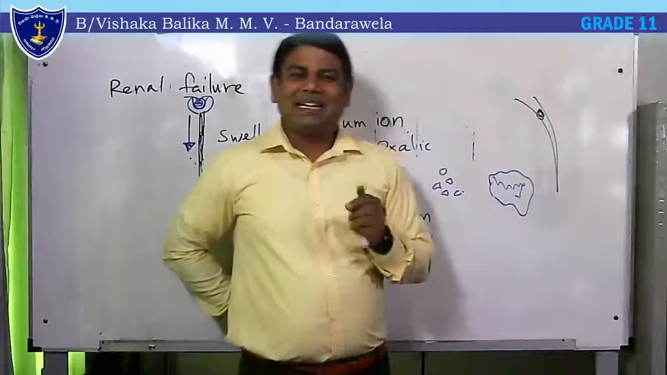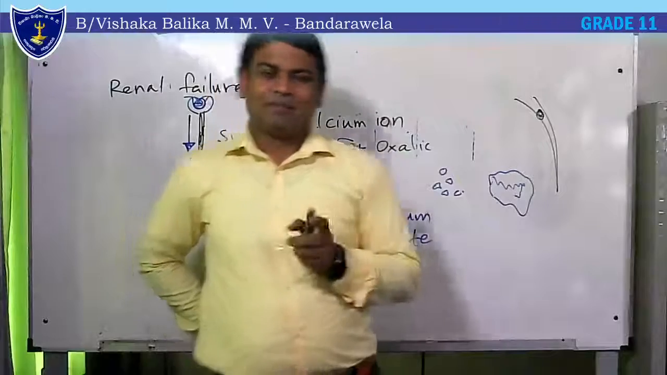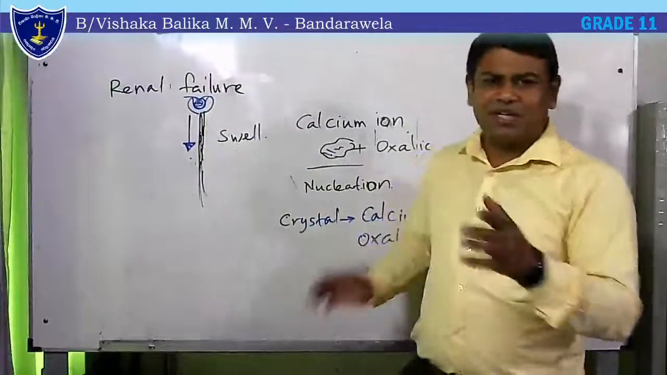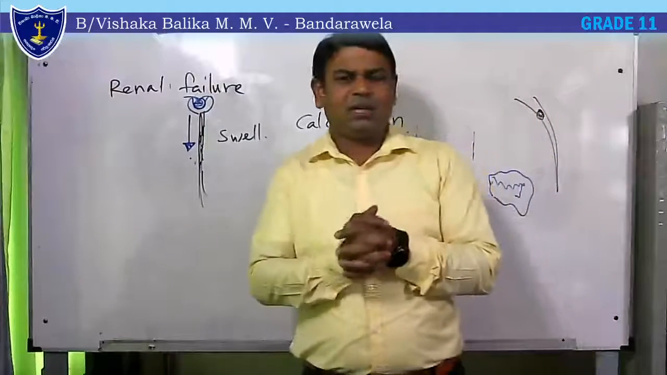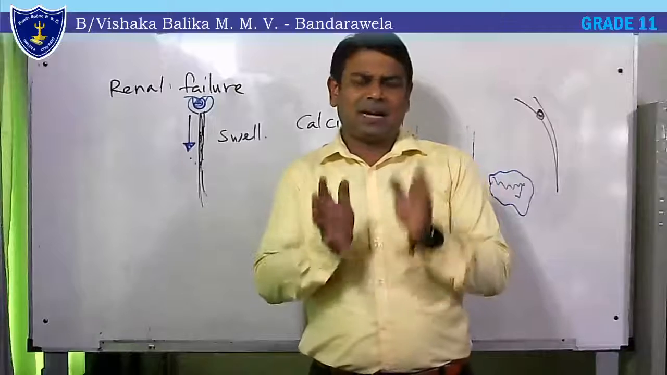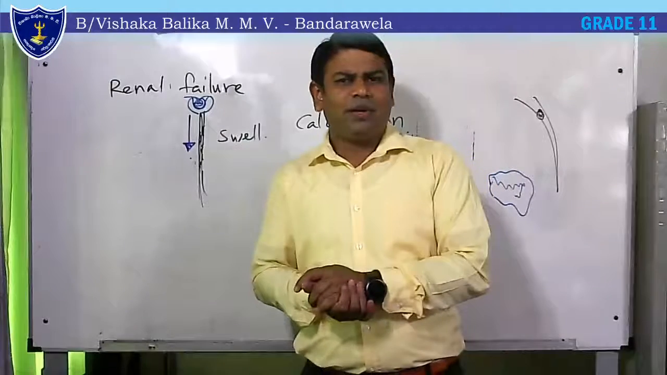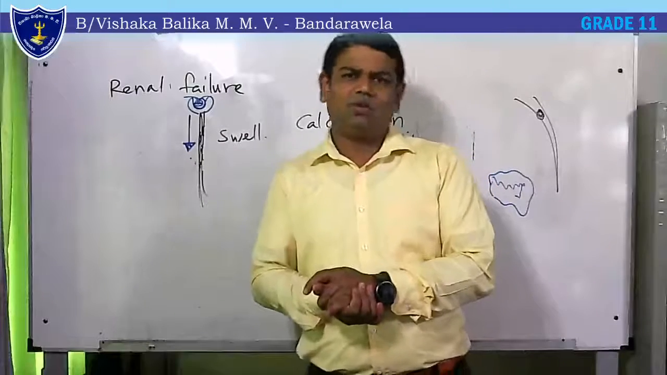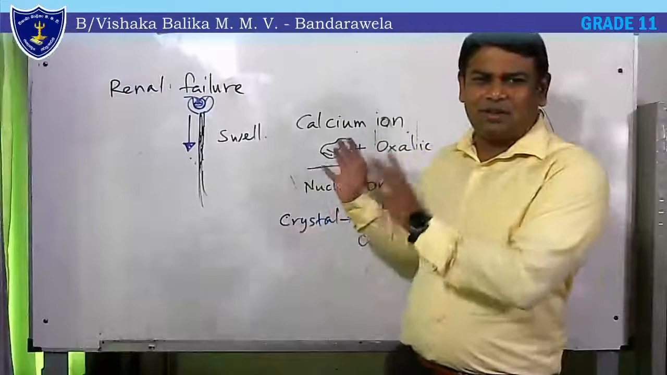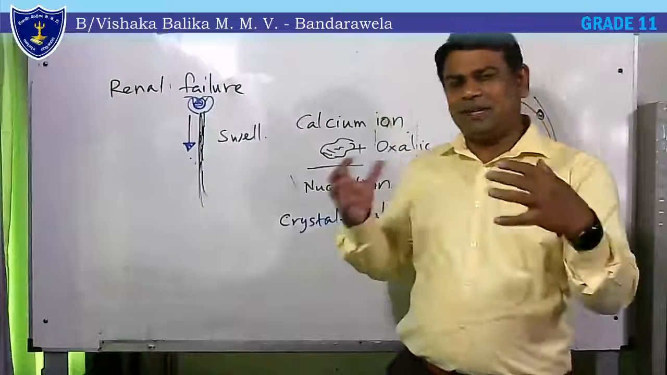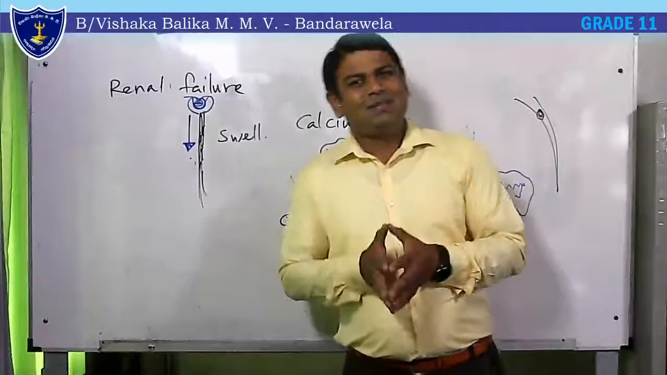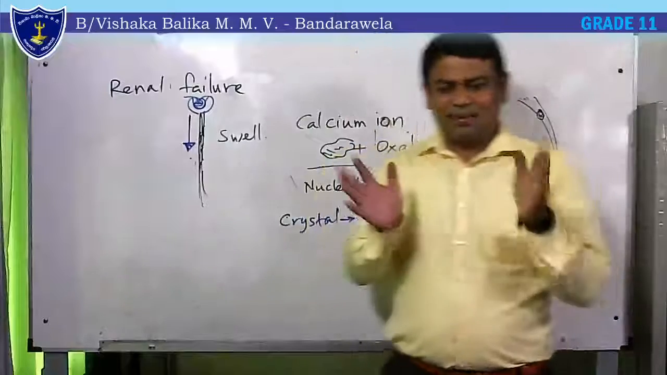So the best thing is prevention. We all know this. Other than taking medicines, prevention is better than cure. Therefore, drink pure water whenever possible and take around 1.5 or 2 liters of water daily. Then you can say goodbye to a lot of renal or kidney associated problems. That's all. This is the whole lesson.